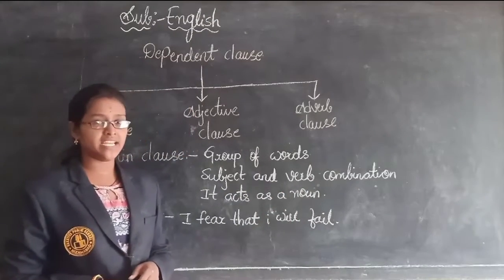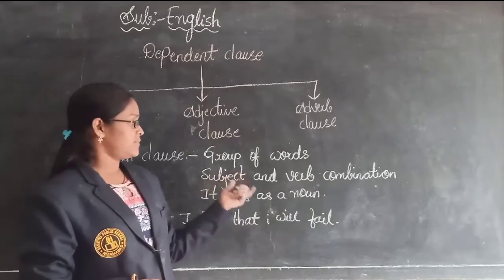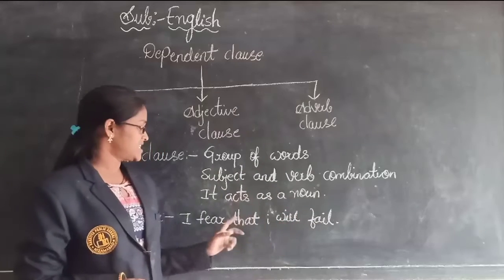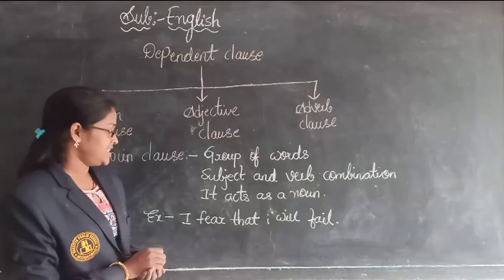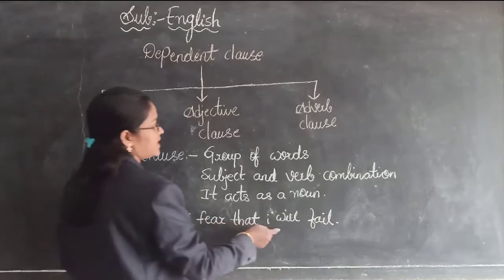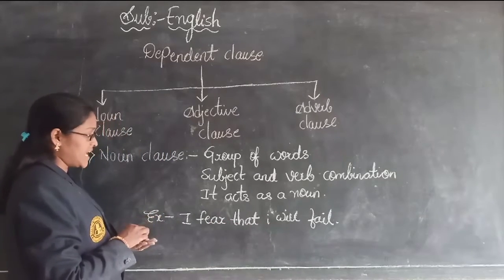Whenever we are writing a sentence, it will have a subject and verb combination. Next, it acts as a noun. See the example, children: I fear that I will fail.